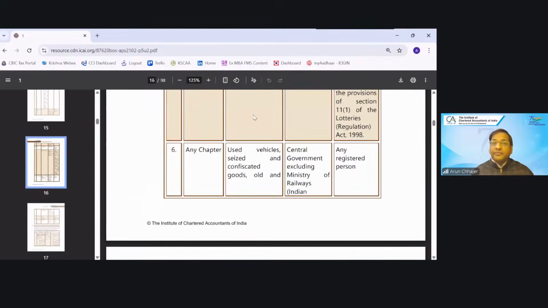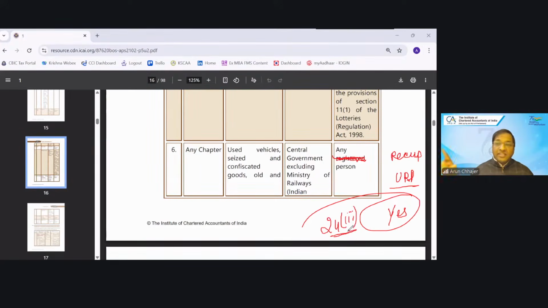Let's say in this entry the word was any person. Assume that. Now, in this case, if the recipient is unregistered, will the RCM be applicable? Answer is yes, RCM will be applicable. Now you can say, by virtue of the 23, if recipient is unregistered, has to take the mandatory registration and pay the tax under RCM. Clear हुआ difference आपको?